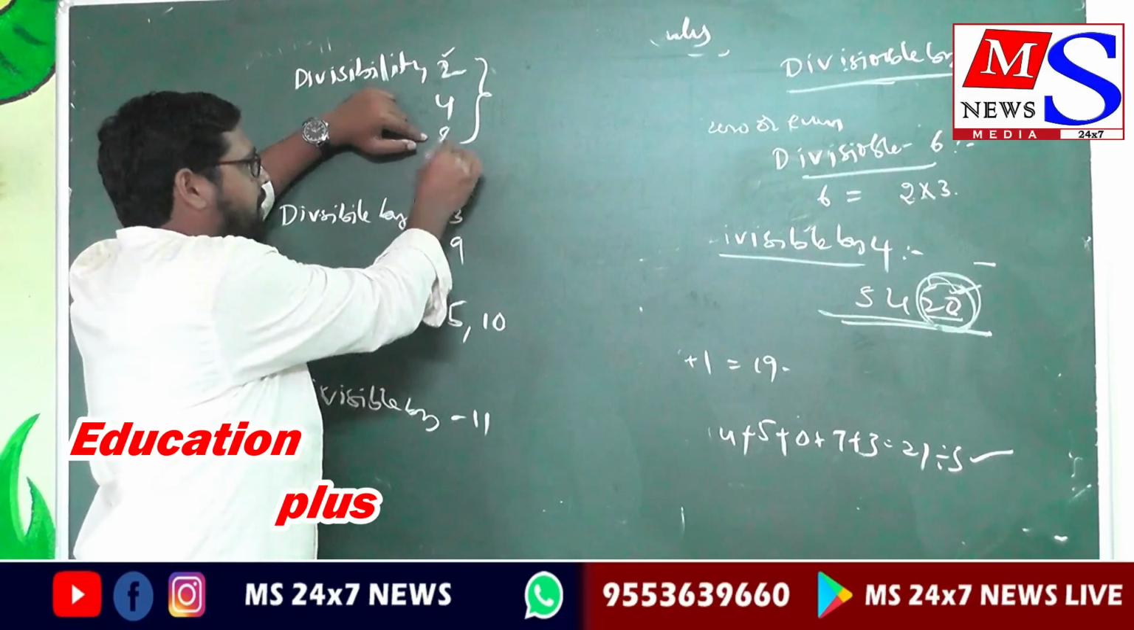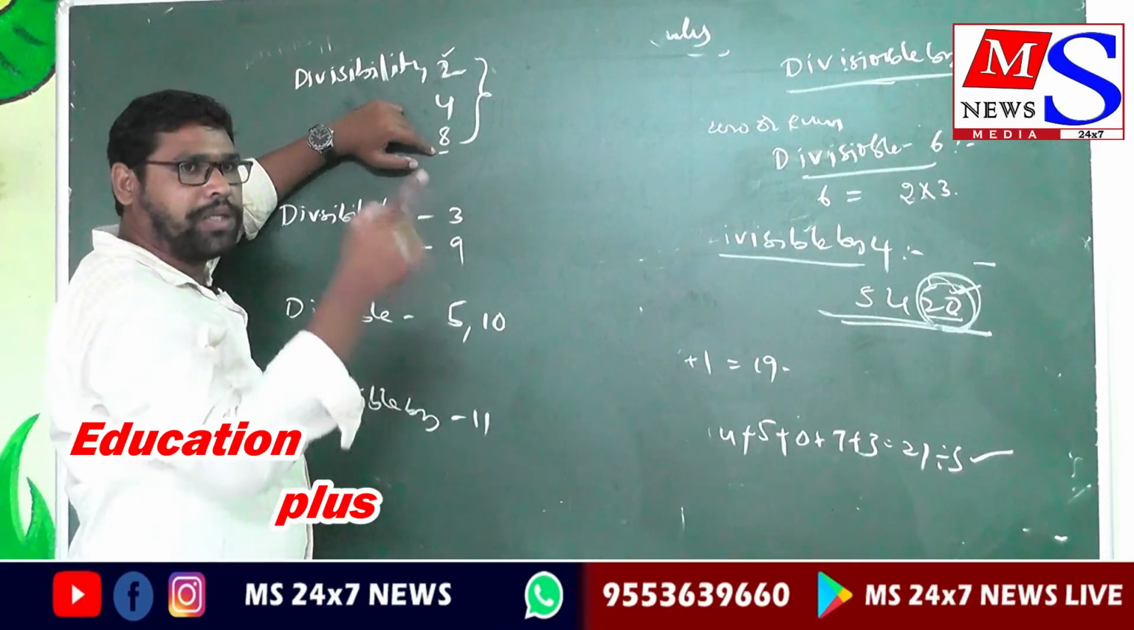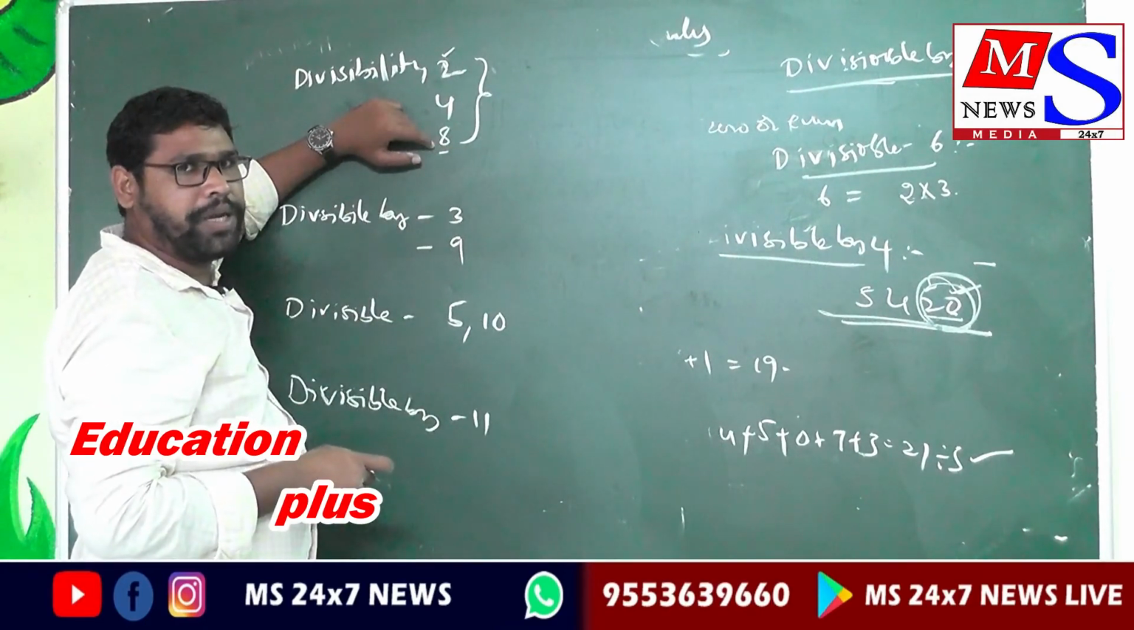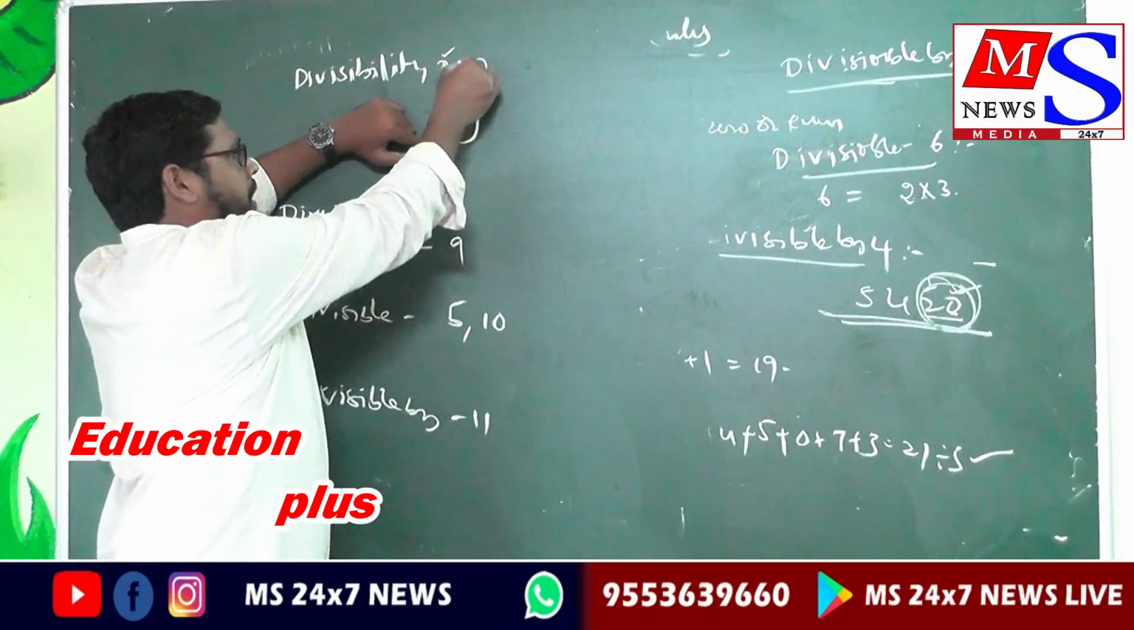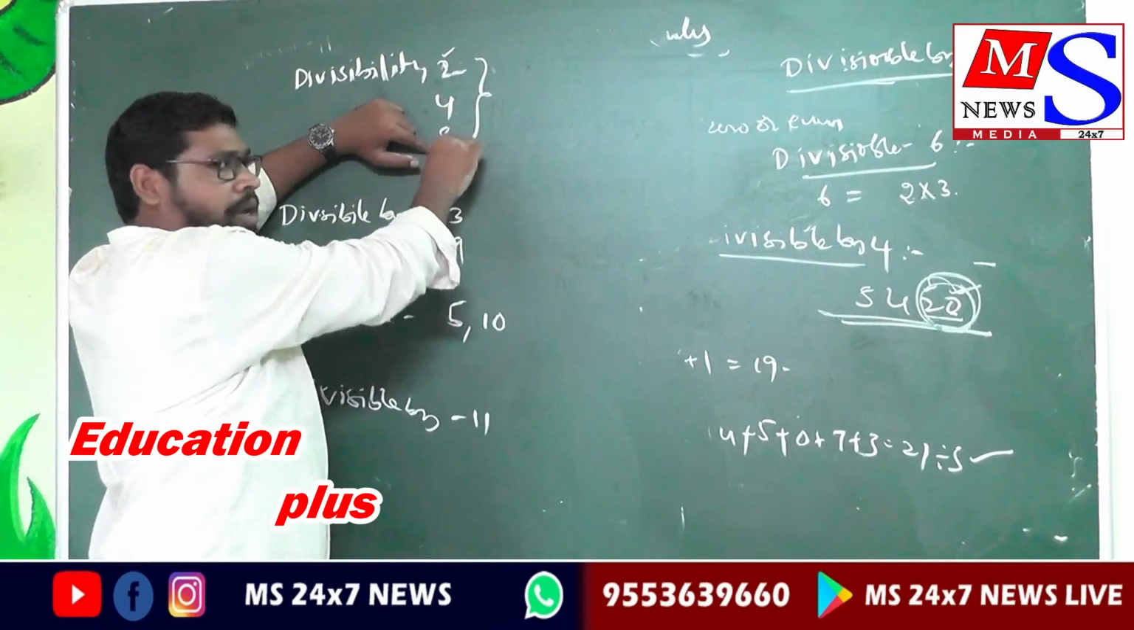And the eighth one, divisibility by 8: the last 3 digits forming a number divisible by 8 means the entire number is divisible by 8. This is the ones place, the ones, tens and hundreds places.